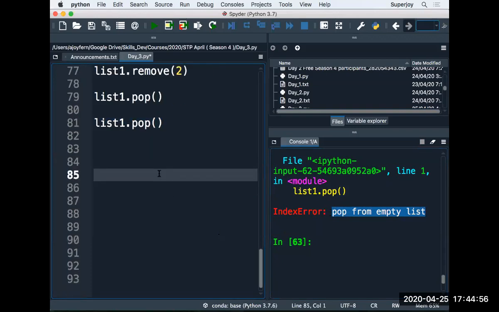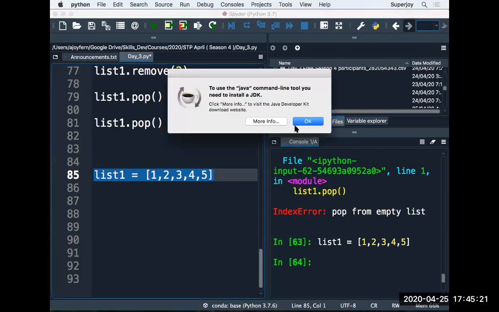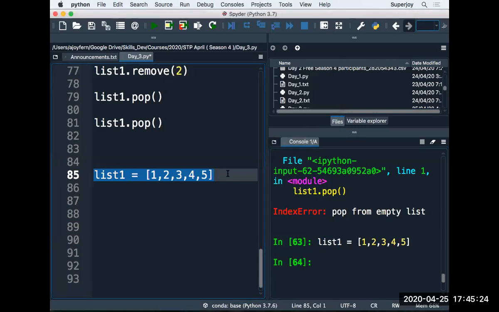Now I have list1 again, which is 1, 2, 3, 4, 5. By default, pop always removes the last item. As you know, append always adds the item at the end, and pop always removes the item from the end, but I can specify an index as well in case of pop.